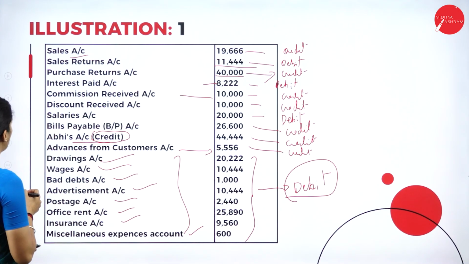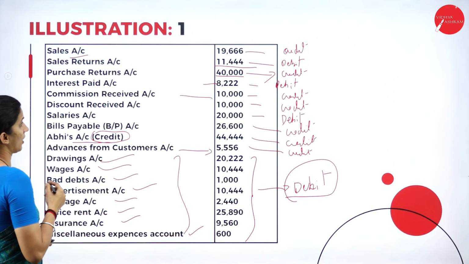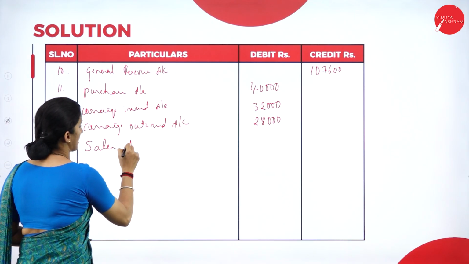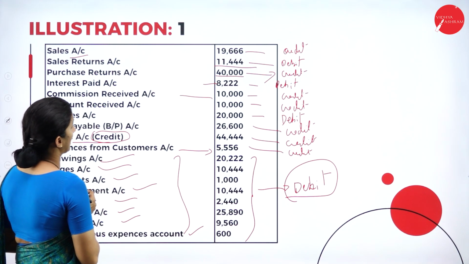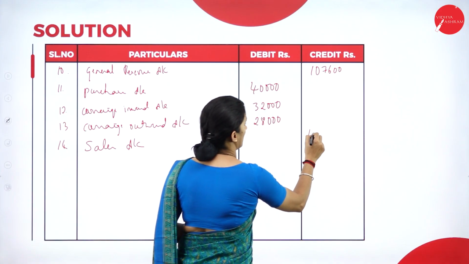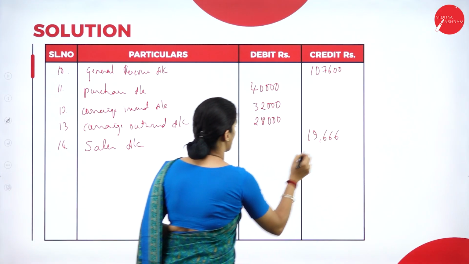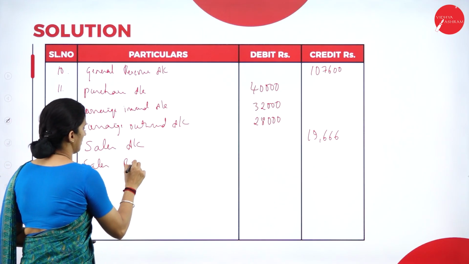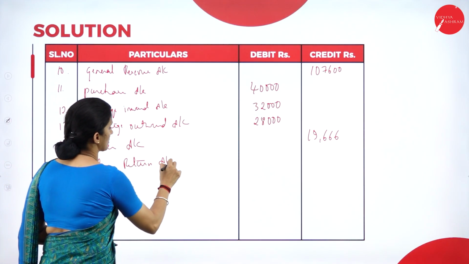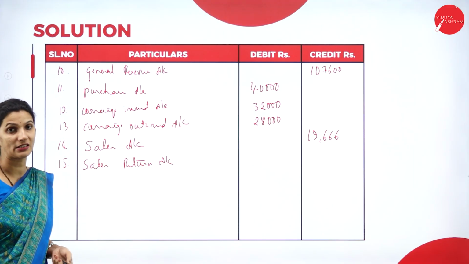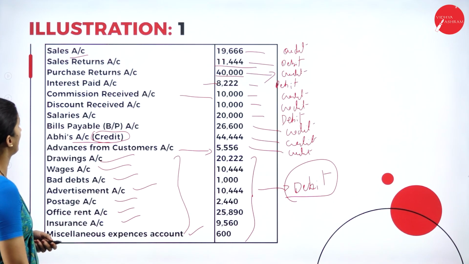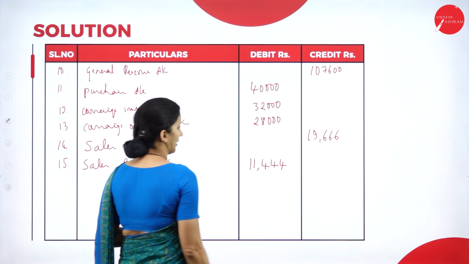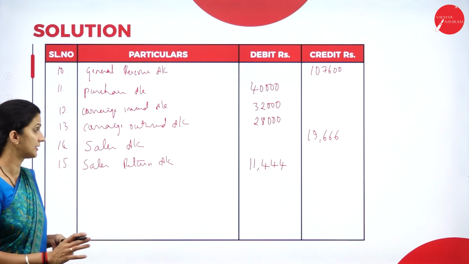Next we have sales account and sales return account. Sales is an income, so that comes under the credit side. The sales account amount here is 19,666. Then we have sales return account. That is a reduction in the income, so it is a kind of loss. So 11,444 comes under the debit side.